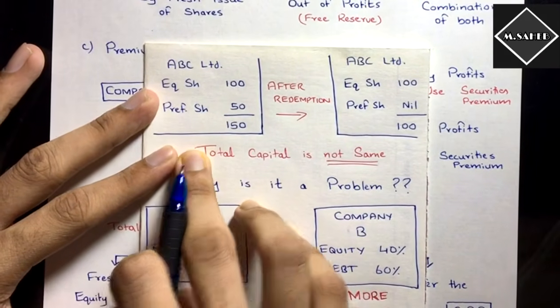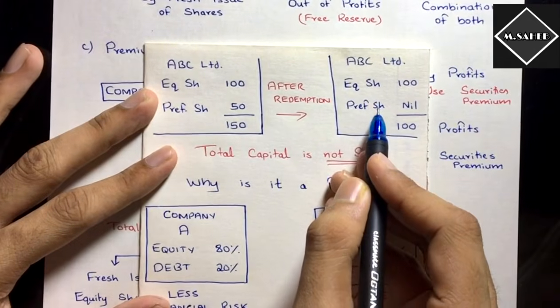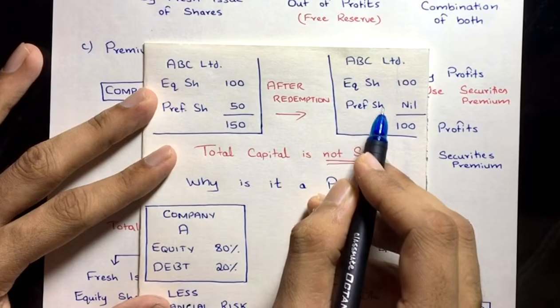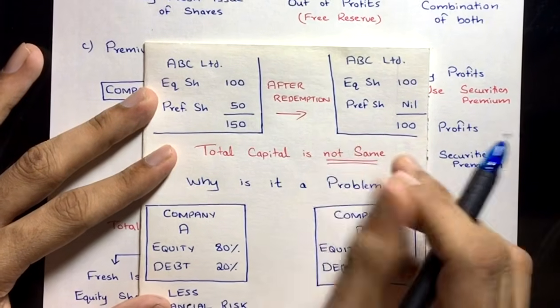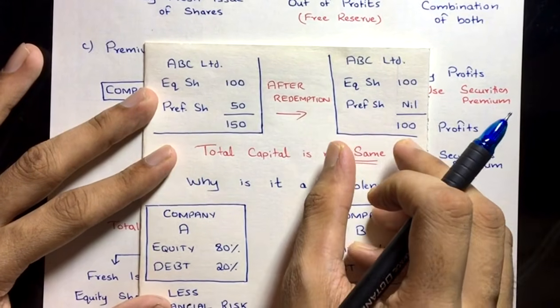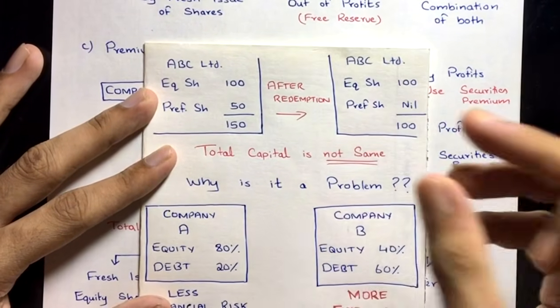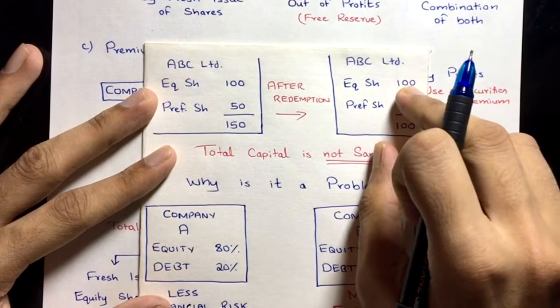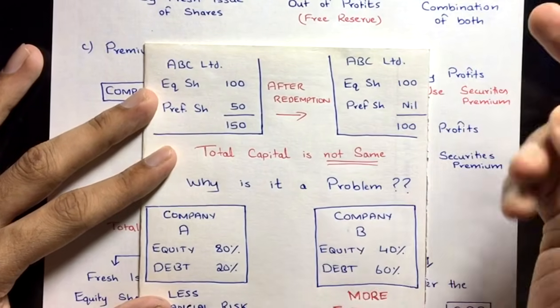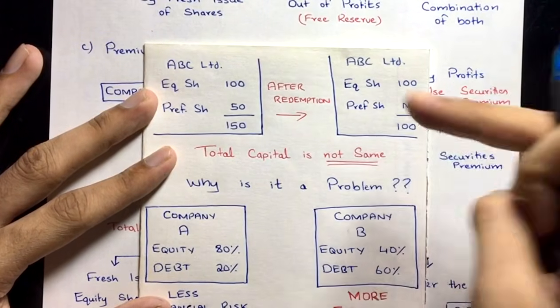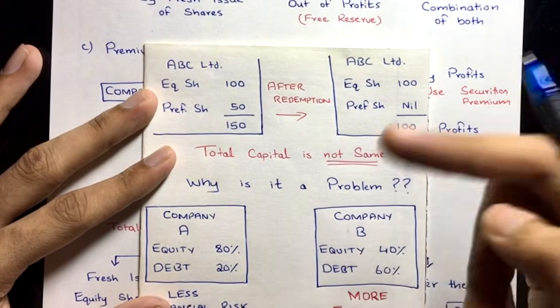Okay, so what will happen is, as the capital gets reduced after the redemption, the equity plus preference would reduce, but the debt would remain the same, right? The debt would remain 100 only, but the capital is decreasing. That means the percentage of owner funds, the equity plus preference, will get reduced compared to the debt. So the company will become risky.